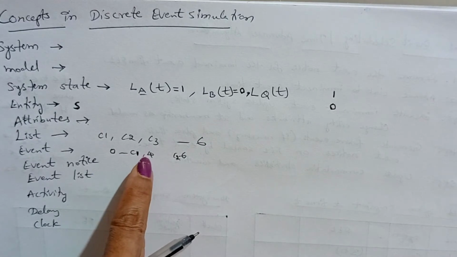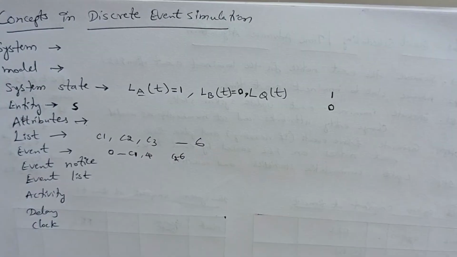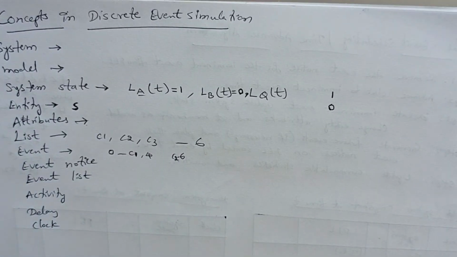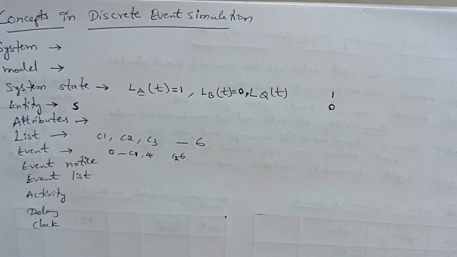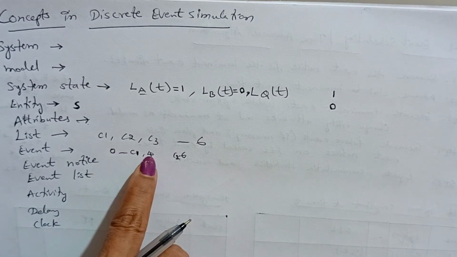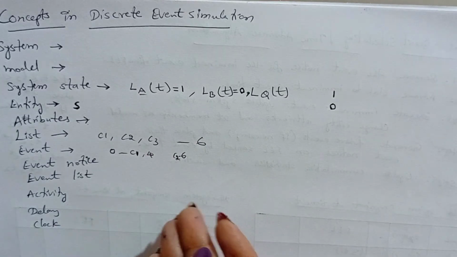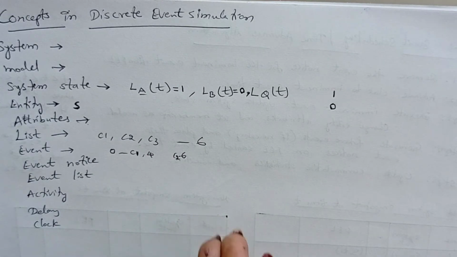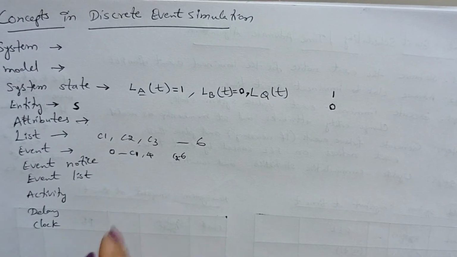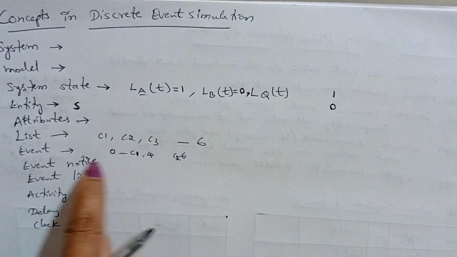That means between 4 minutes and 6 minutes, 2 minutes will be idle. This is nothing but the server event, an instantaneous occurrence that changes the state of a system. Here at clock time 0 it is in busy state, and at clock time 4 it changes to idle state. So depending on the occurrence, it changes the state of a system.